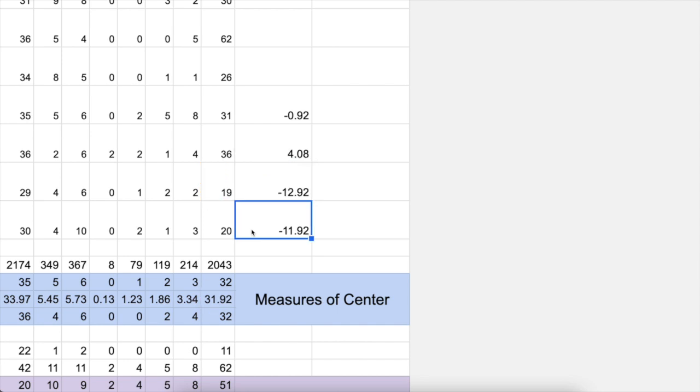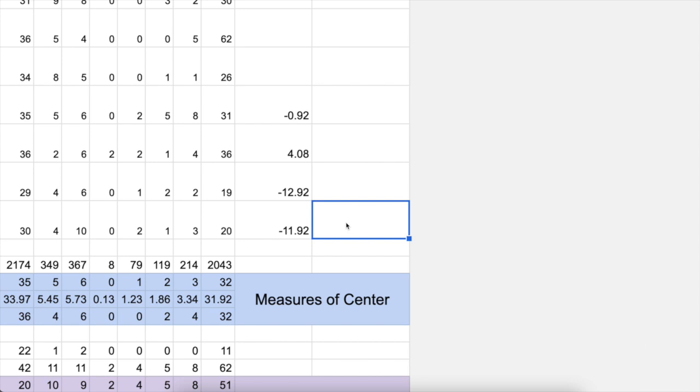Great. Now, these are all the deviations. How much Steph Curry deviated or was off of his average. Well, we're going to do one more thing. Sometimes we don't really talk about, it's like he was negative 11 points off his average. Well, he was 11 points below his average, or maybe even 12 here.